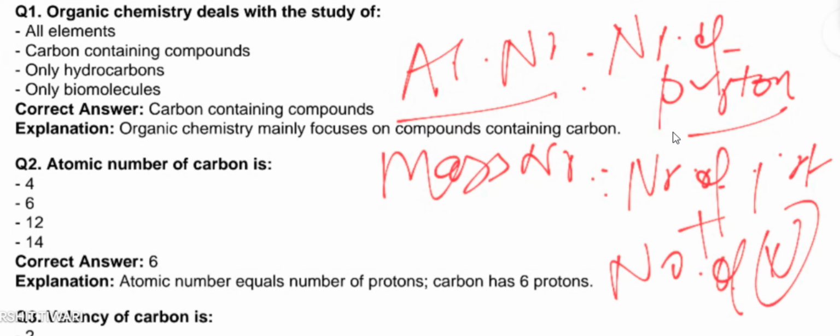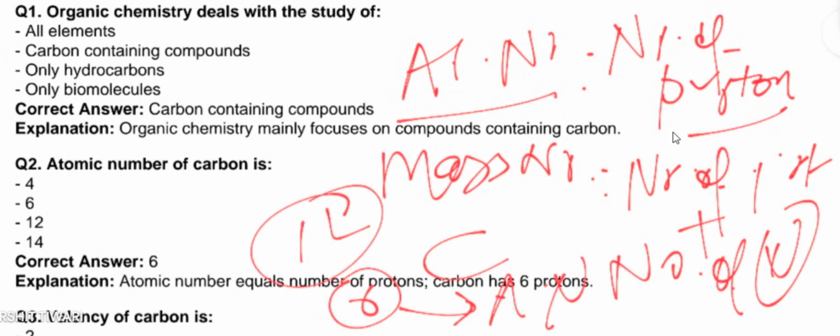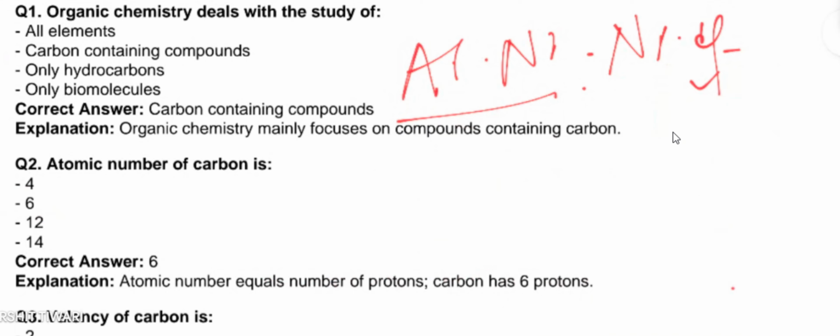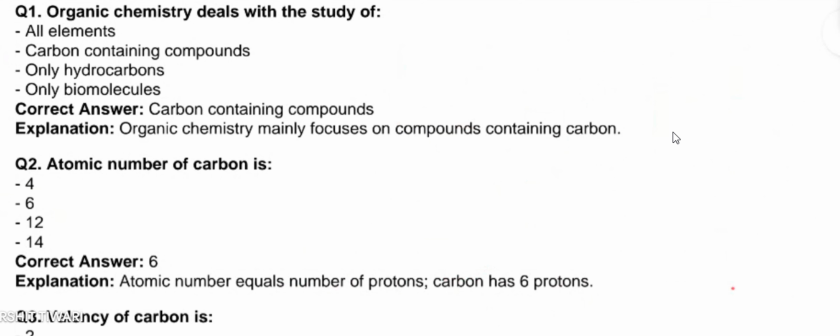You might have seen the representation C 6 12, where 6 is the atomic number and 12 is the mass number. So the atomic number of carbon is 6, which also means the total number of protons in a carbon atom is 6. Let's move on to the next question.